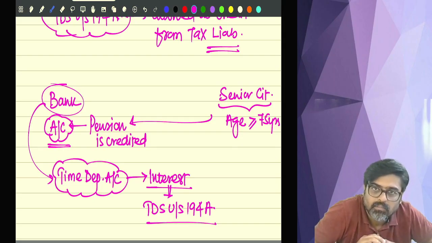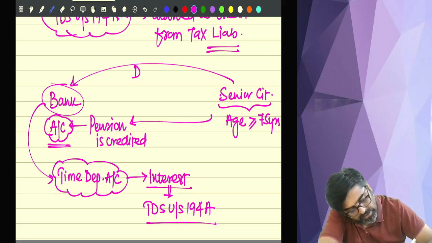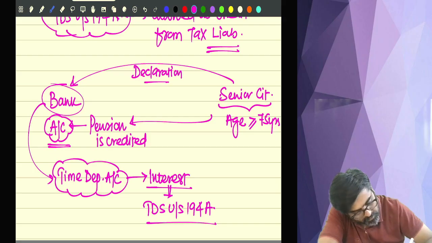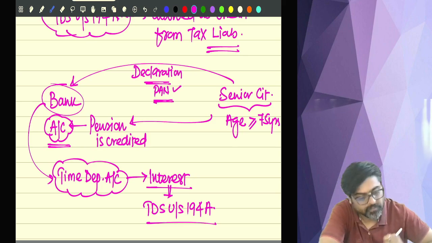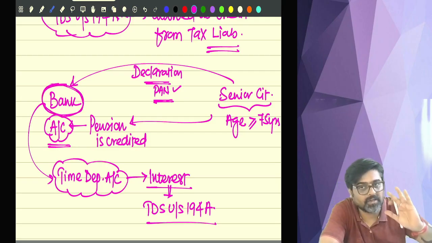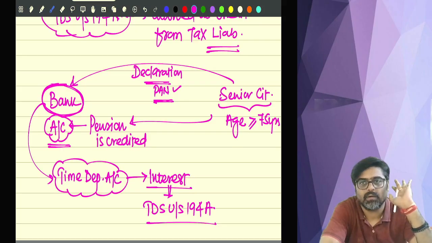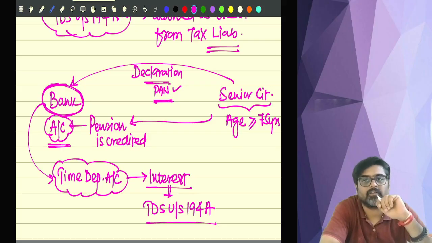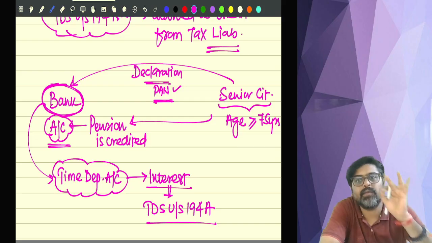Yes or no? But wait, if this senior citizen has given a declaration to the bank in the prescribed format along with his permanent account number and all, yes or no? So if the senior citizen has given the declaration to this bank in the prescribed format along with his PAN, that bank, I am a senior citizen, my age is 75 years or more, I am having only one account in your bank in which I am getting pension income.